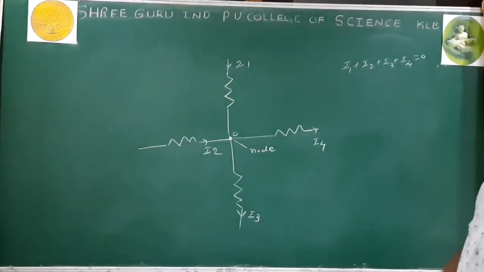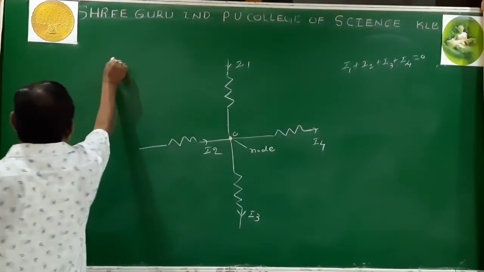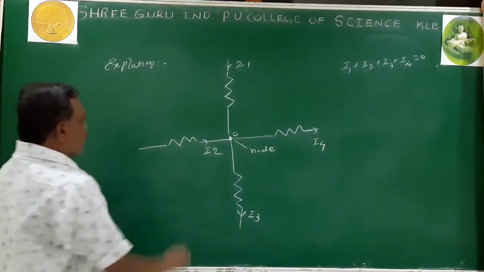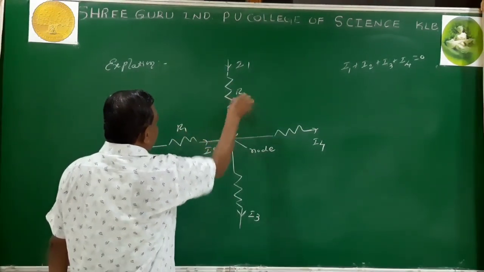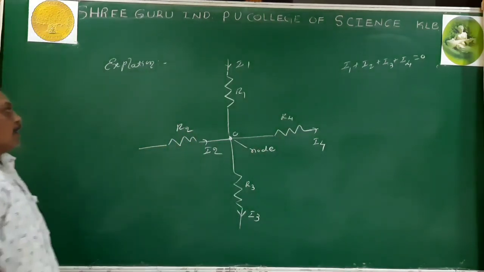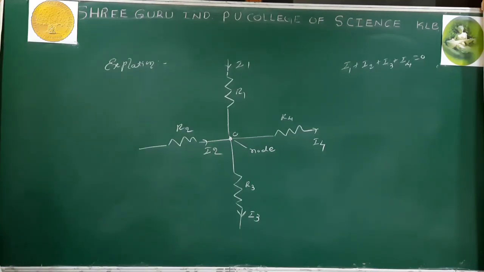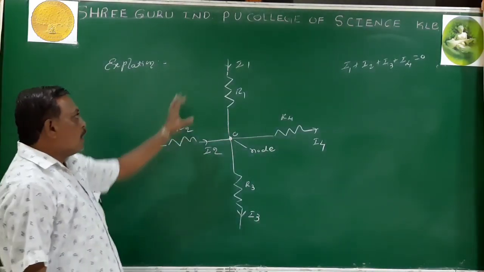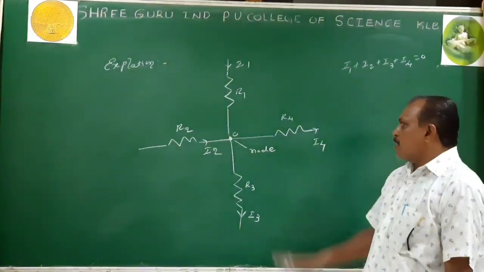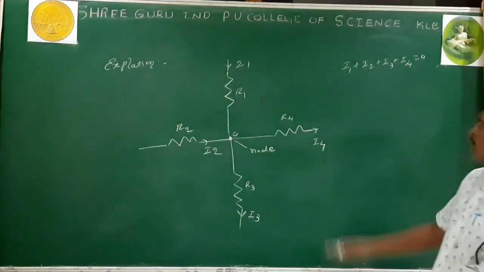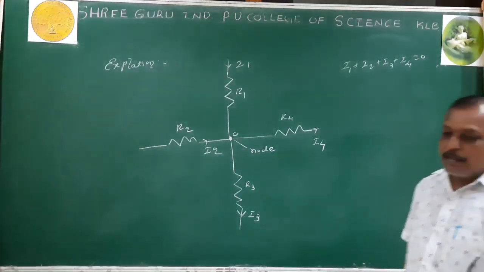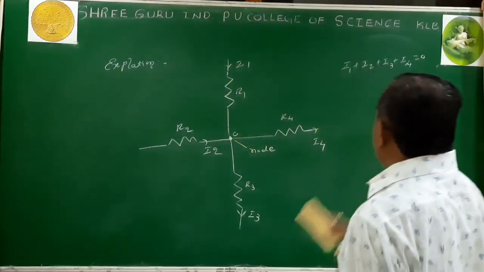When you see the figure, I go for the explanation of that statement. I take the junction where the 4 resistances R1, R2, R3 and R4 are connected. There is a current flowing through them, I1, I2, I3 and I4, and the direction of the current is assigned as shown in the figure. There are some currents which are coming towards the junction, and certain currents which are moving away from the junction. Now this is our statement, sum of the current at a junction equals 0. For it to be valid, I must take the sign convention. I cannot apply this directly.